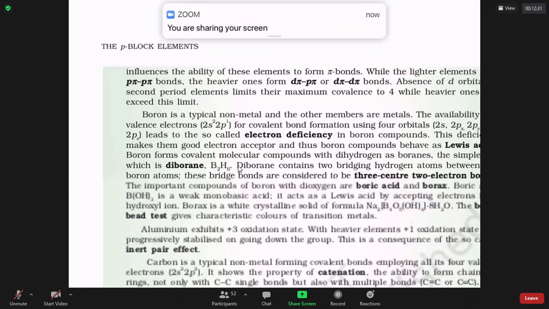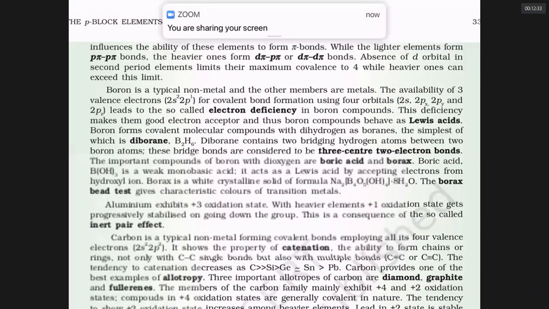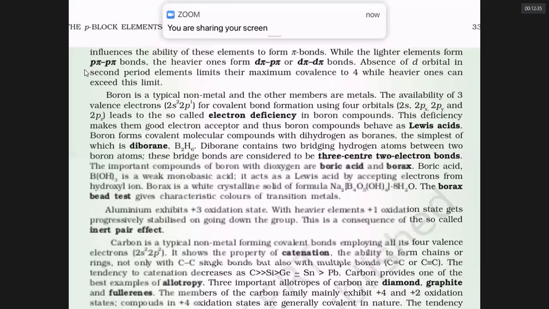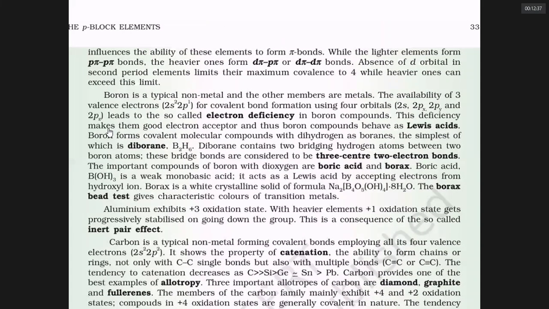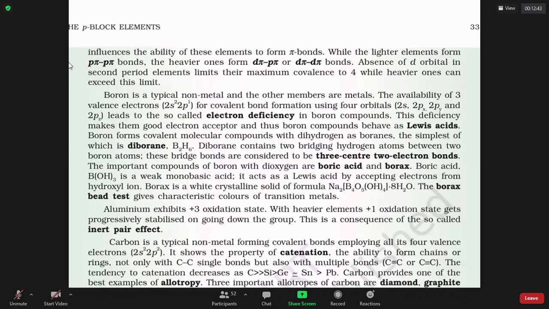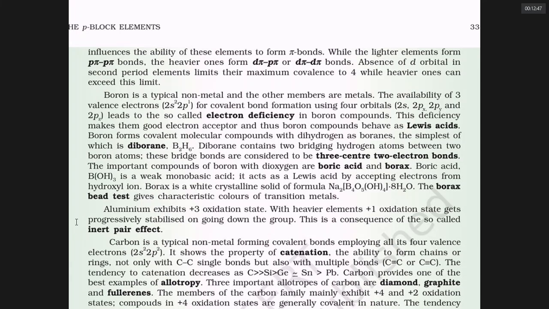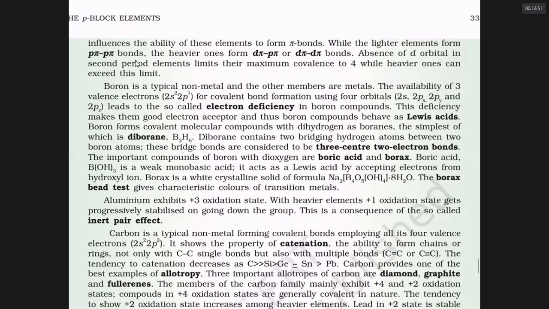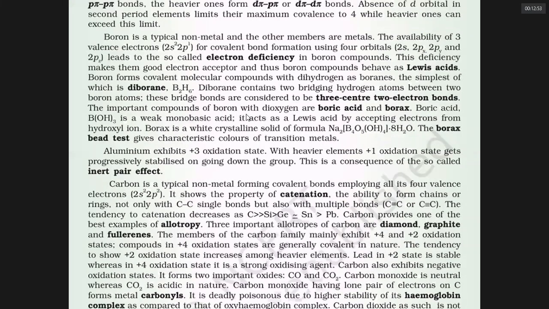Why do boron and aluminum family members make electron deficient molecules? Because they have 3 electrons. Even if they make 3 bonds, they get only 6 electrons. Still, they require 2 more to get an octet. Hence, AlCl3, BCl3, B2H6, all these are electron deficient. They are electron acceptors called Lewis acids. In B2H6, the specialty is you have special bonds called banana bonds or 3 center 2 electron bonds.